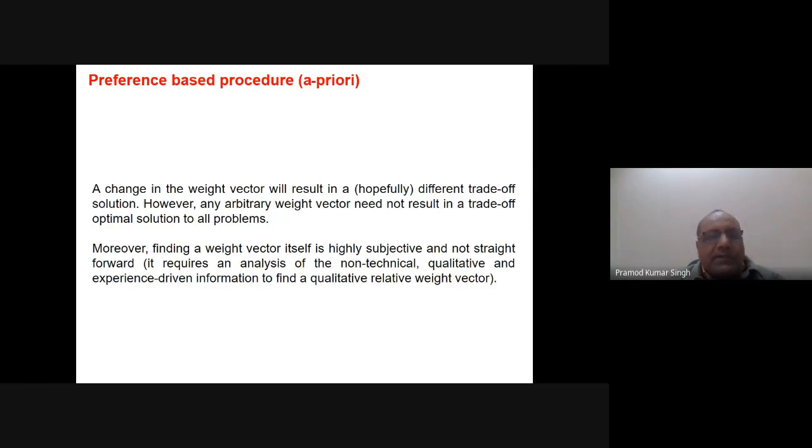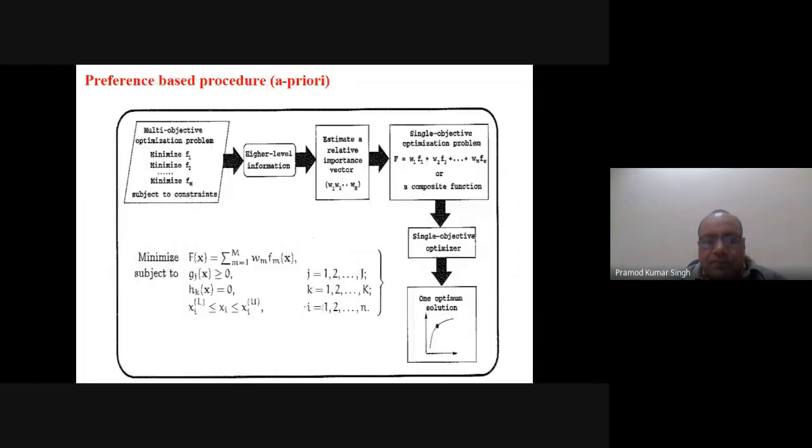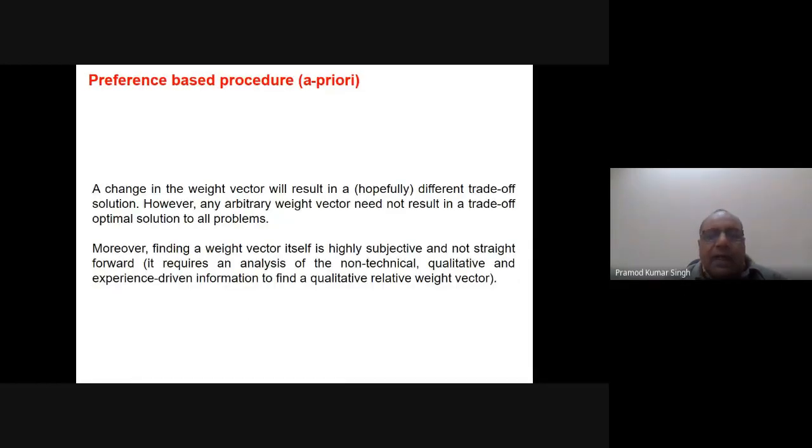So we just discuss here some more facts about the a priori approach. A change in the weight vector will result in a hopefully different trade-off solution. However, any arbitrary weight vector need not result in a trade-off optimal solution for all problems. This is the same thing that was written in the previous slide, that you may or may not find one. That is written here in sentence form. And a change in the weight vector will result in a hopefully different trade-off solution, simply because the search space is partially ordered, it is not fully ordered.